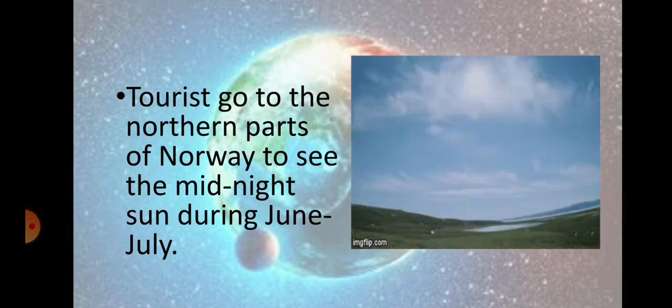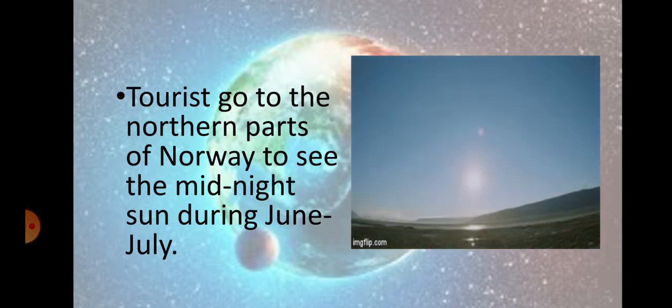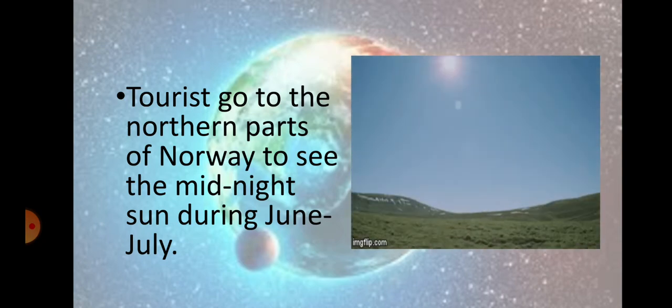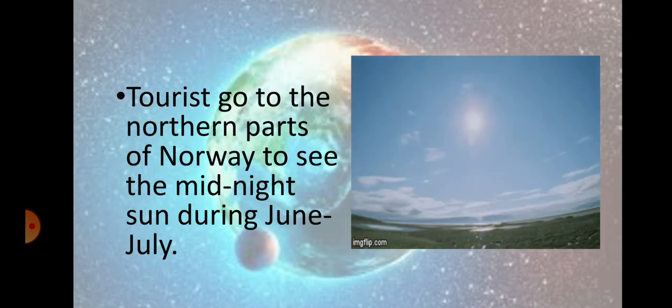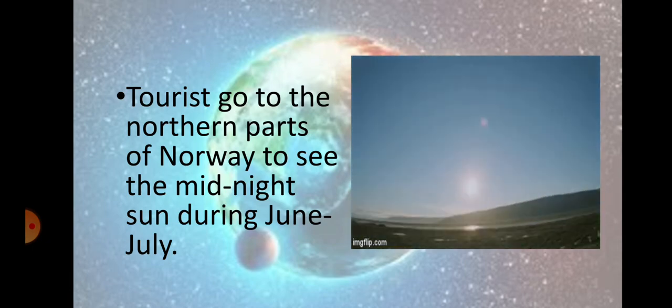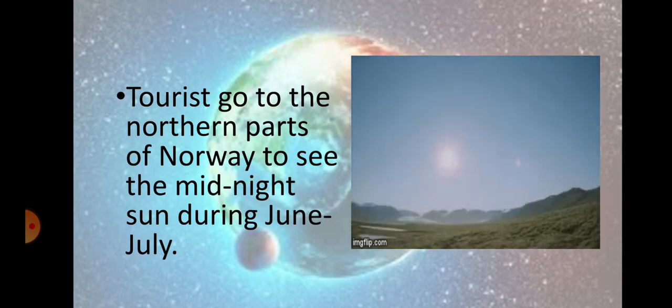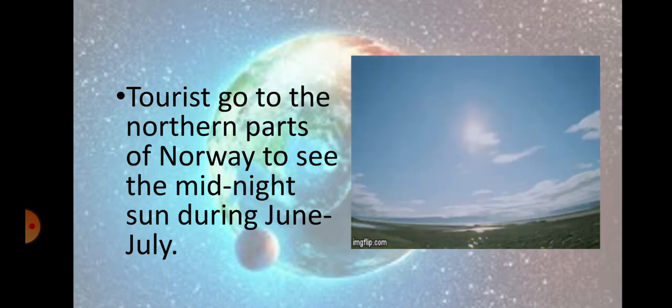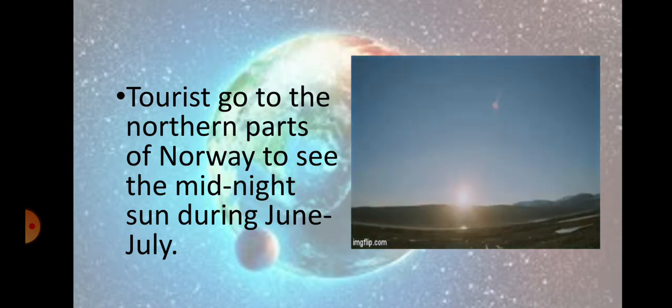Tourists go to visit these northern parts of Norway to see the midnight sun during June-July because the sun does not set there for 6 months. So it is an attraction for tourists to see a midnight sun.